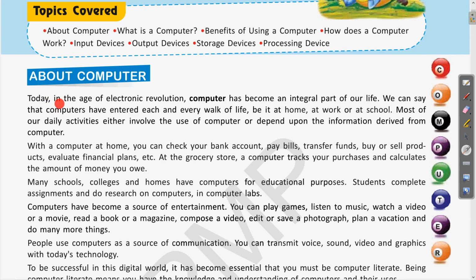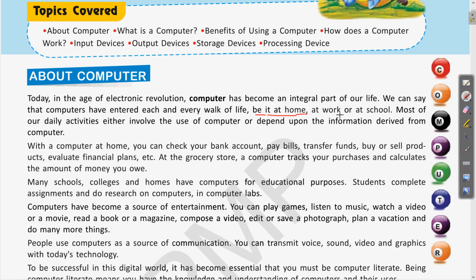So today, in the age of electronic revolution, the computer has become an integral part of our life. We can say that computers have entered each and every walk of life, be it at home, at work or at school. Most of our daily activities either involve the use of a computer or depend upon the information derived from the computer. With a computer at home, you can check your bank account, pay bills, transfer funds, buy or sell products, evaluate financial plans, etc. So this way you can see how the computer has become part of our daily life.